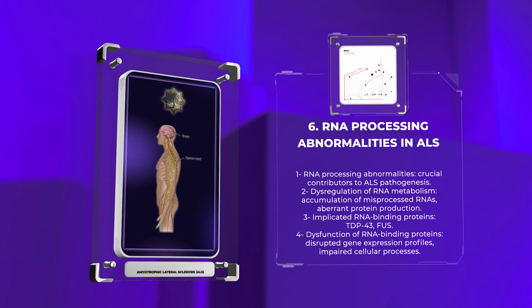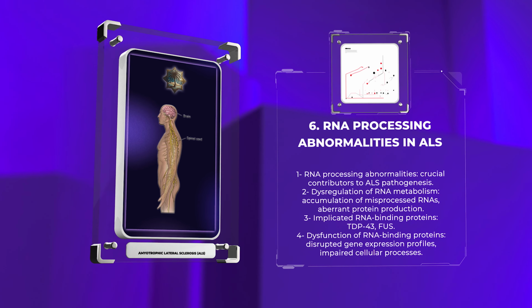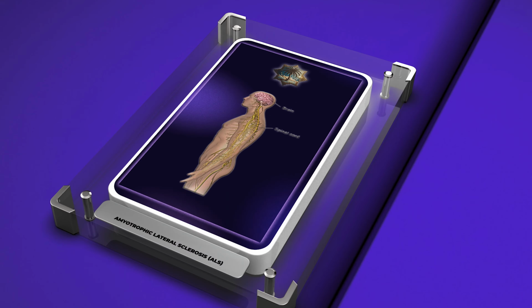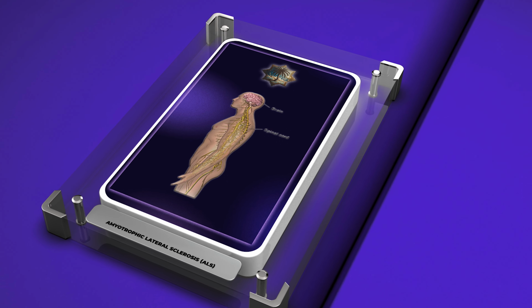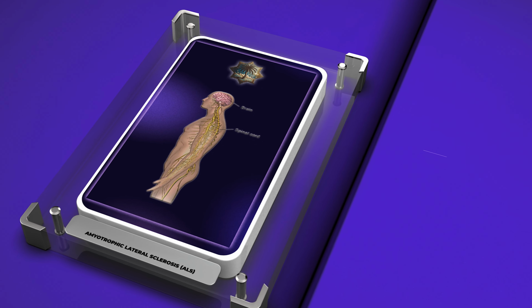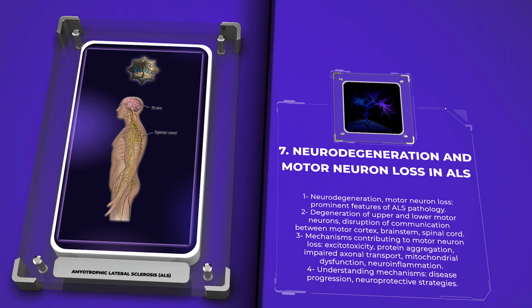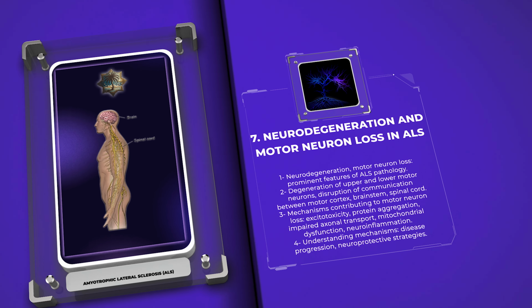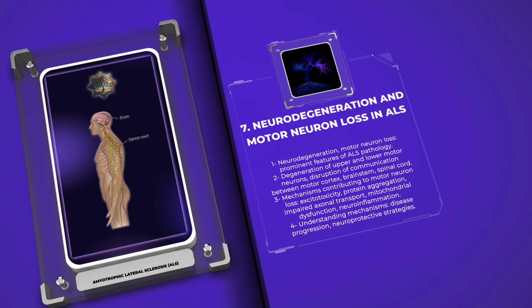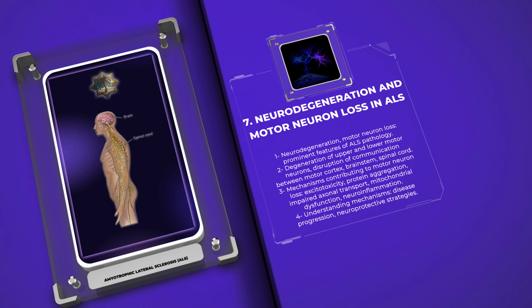Let's now delve into the complex process of neurodegeneration and motor neuron loss in ALS. Neurodegeneration and motor neuron loss are prominent features of ALS pathology. Gradual degeneration of upper and lower motor neurons disrupts the communication between the motor cortex, brainstem, and spinal cord, leading to progressive muscle weakness and paralysis.